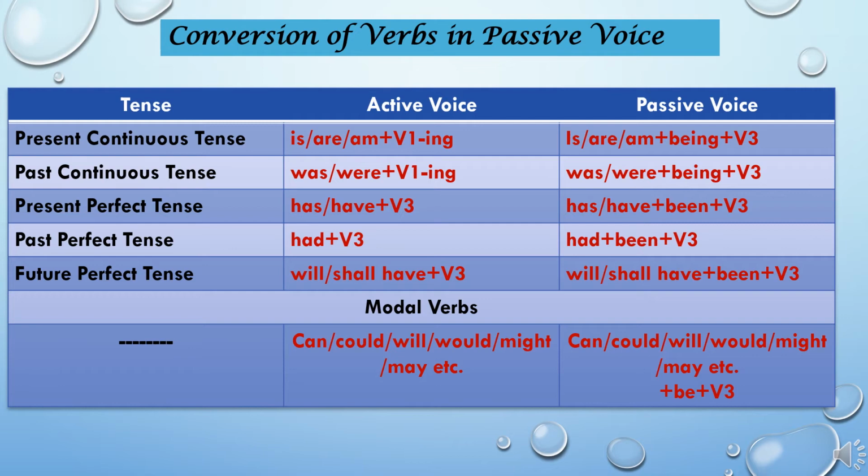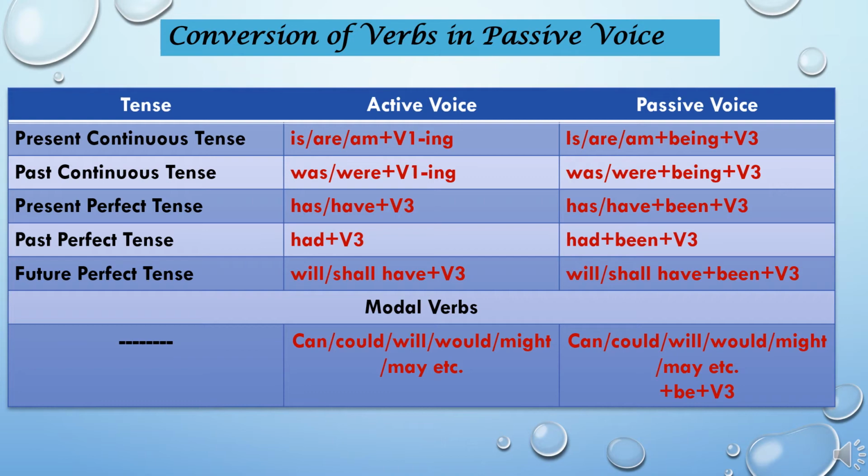Next is future perfect tense. The verb form in active voice is will or shall have plus V3, and when we change this verb form into passive voice, it becomes will or shall have plus been plus V3.